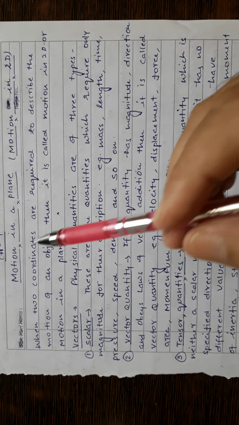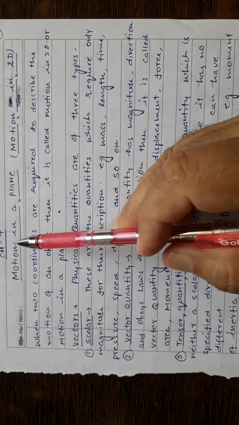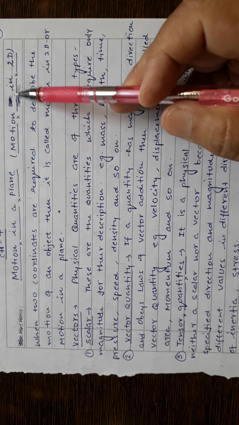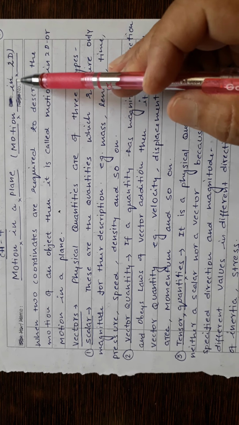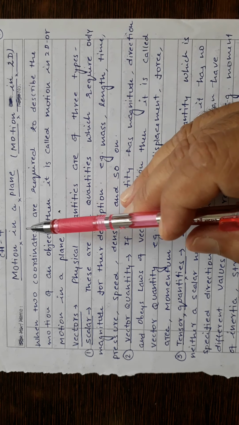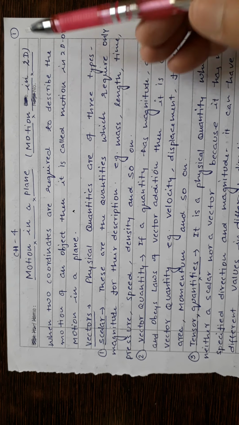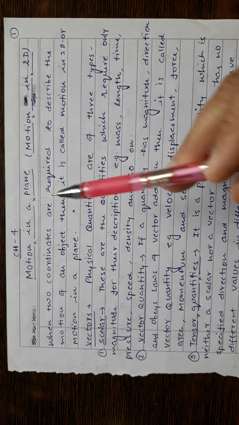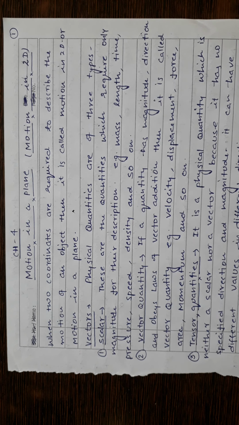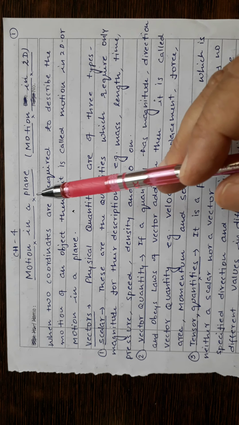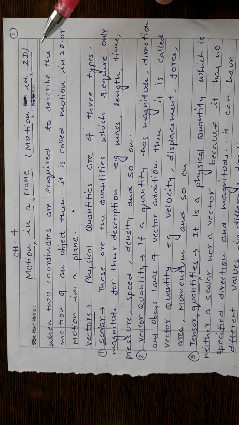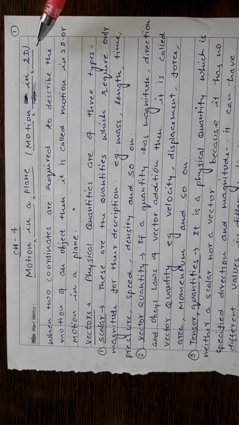Students, today we are going to start chapter 4, motion in a plane, or motion in 2D, or motion in two dimensions. It has the same meaning whether we call it motion in two dimensions or motion in a plane. We have already covered in the previous chapter motion in a straight line, which is also called motion in 1D. So what happened in motion in 1D?